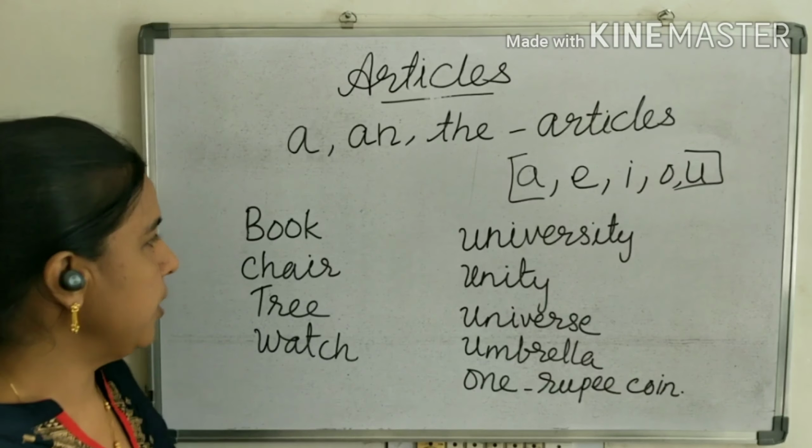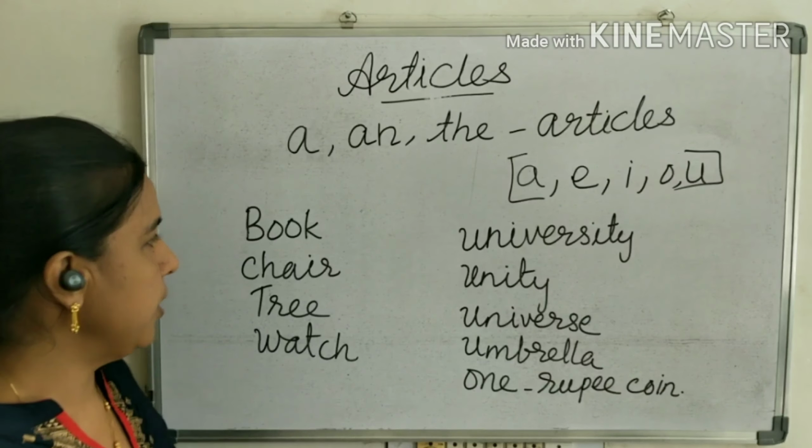Now the fourth sentence: he is dash MA. M is not a vowel, but the sound is "em". A is a vowel sound. So here he is an MA.